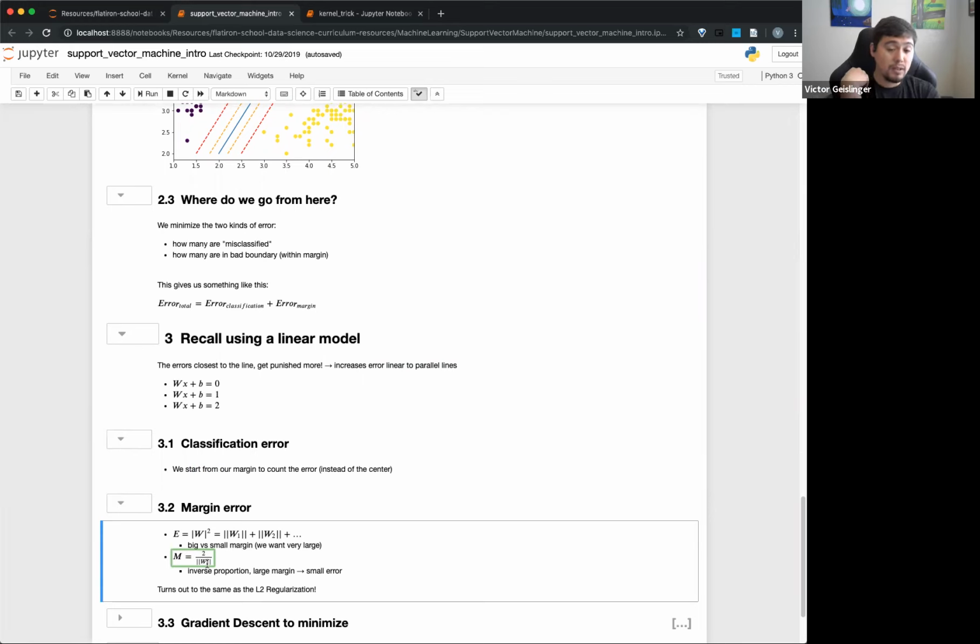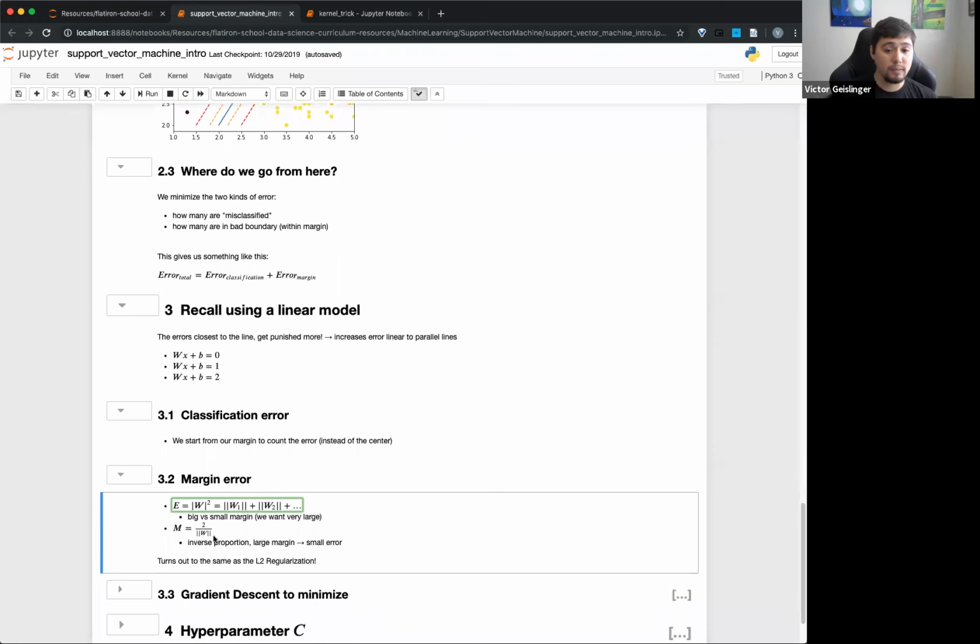What's cool is that we can define the error then. It's taking the norm of w and squaring that, and that's going to be the error term. That's simply the norm of w1, plus norm of w2, plus norm of w3, and so on. So the idea is that if we have very large margins, we have low errors. I'm sorry, if we have a low margin, we have big errors. They're inverses of each other. Remember, this error is the thing we want to minimize, so we want larger margins, okay?